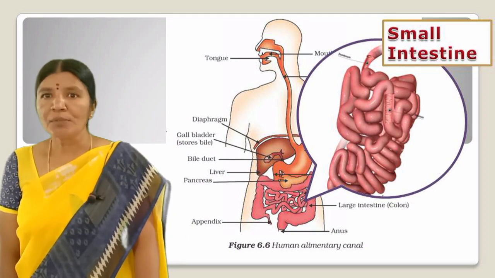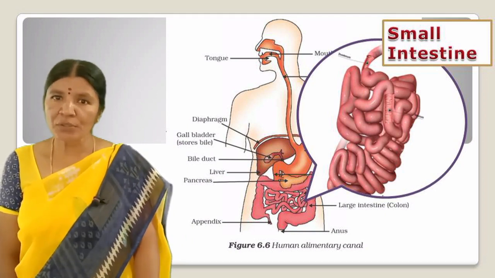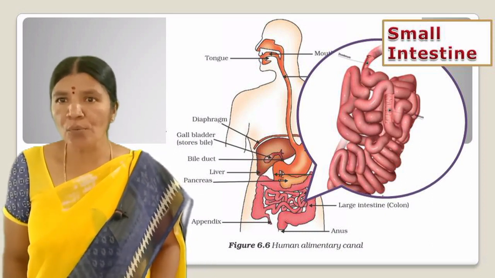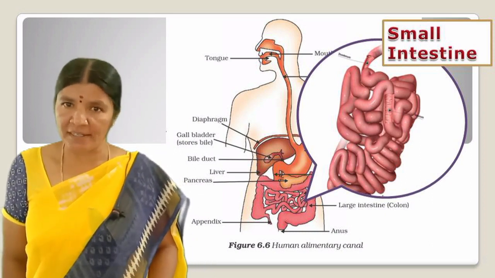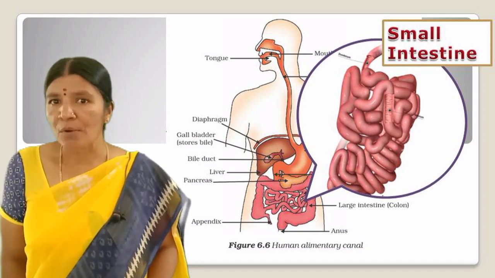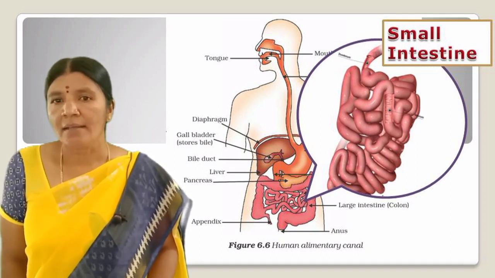The unabsorbed food is sent into the large intestine, where its walls absorb more water from this material. The rest of the material is removed from the body via the anus.